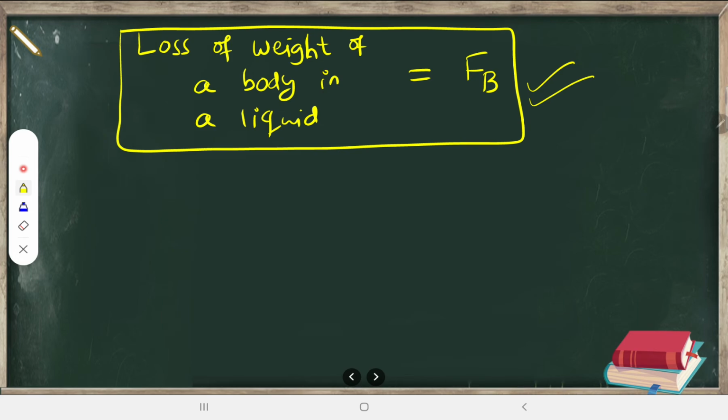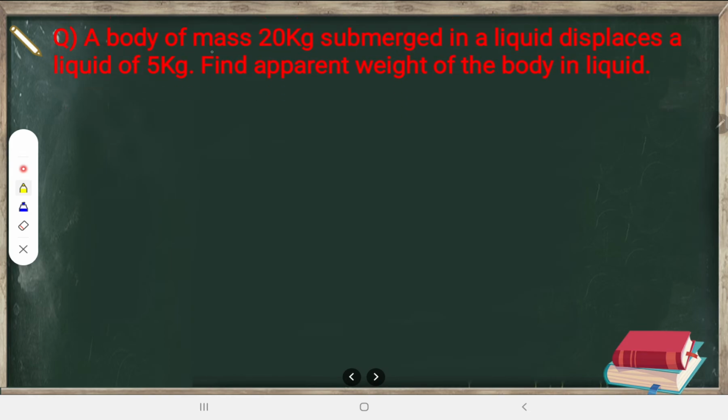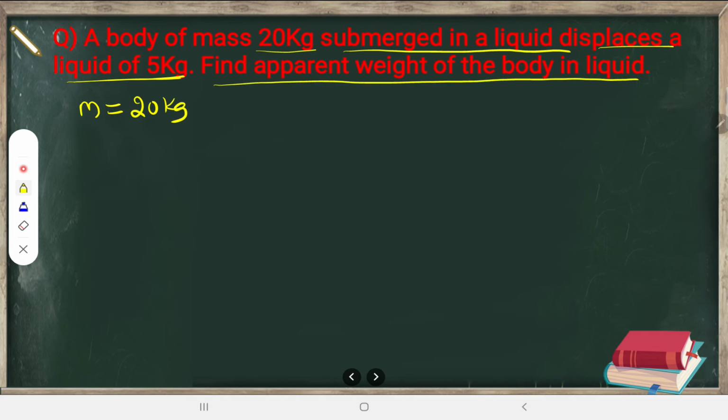This concept will become clear with the help of numericals. If you solve the numericals, this concept will become quite clear. Let us take one numerical here. A body of mass 20 kg is submerged in a liquid and displaces 5 kg of liquid. Now they are asking to find the apparent weight of the body in the liquid.